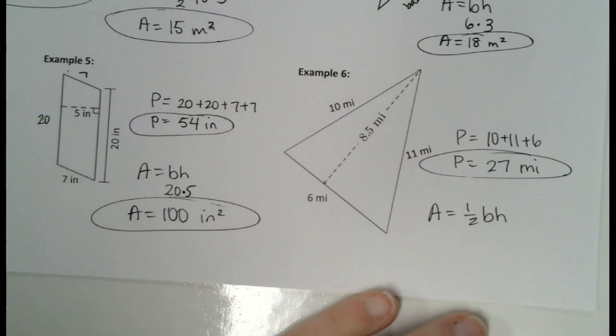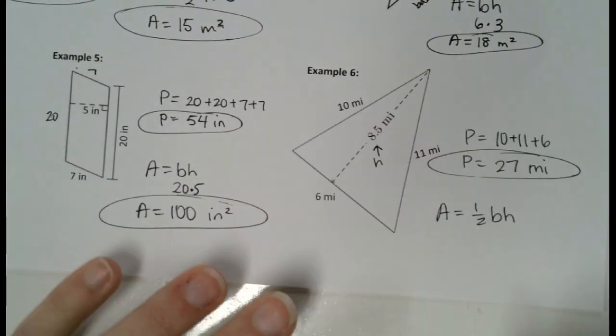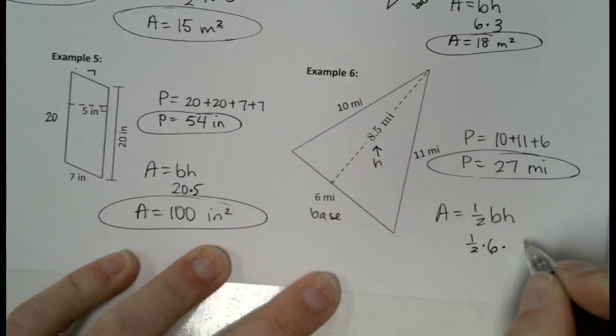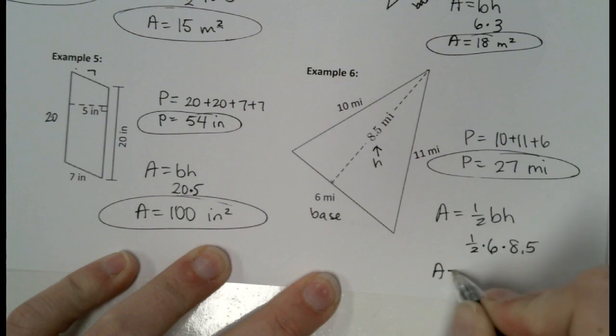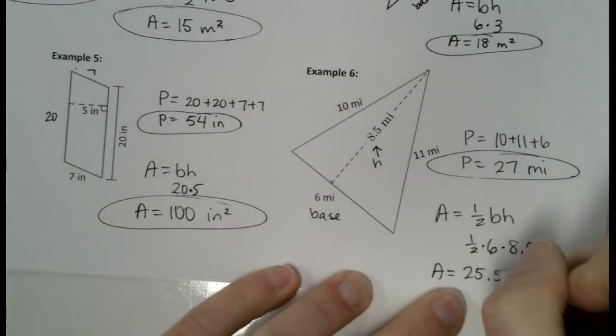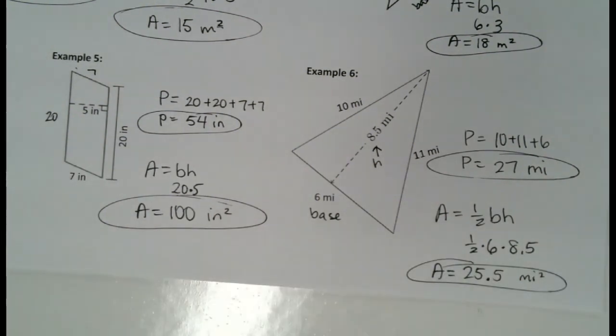What's my height supposed to be? 8.5. And if that's my height, which one's my base? 6. Good. So 1/2 times 6 times 8.5. Good. 25.5 miles squared. That's it. Okay.